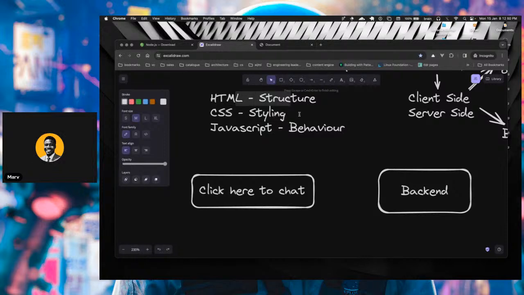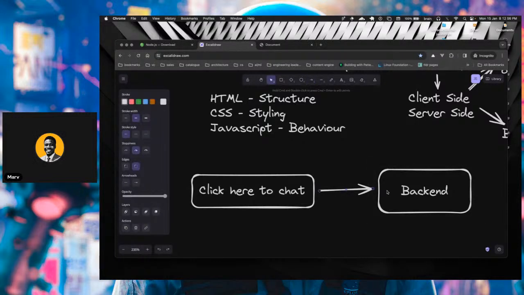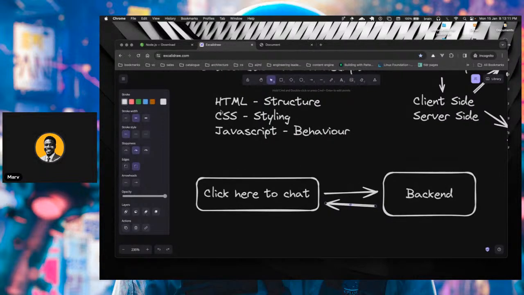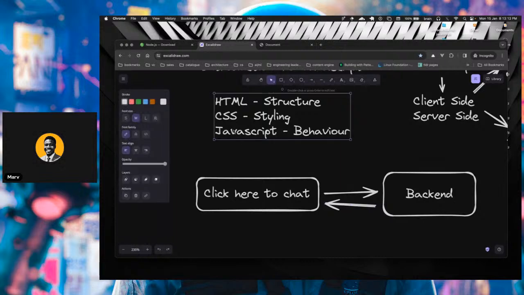That is just your web page structure. So you have to have a mechanism for calling the backend server, which will then go ahead and respond to your application, to your JavaScript. It will respond to say, okay, this call was successful or it failed. Now that is a behavior that you've added to your web page, and that can be achieved with JavaScript.